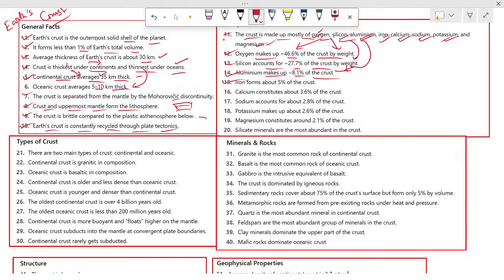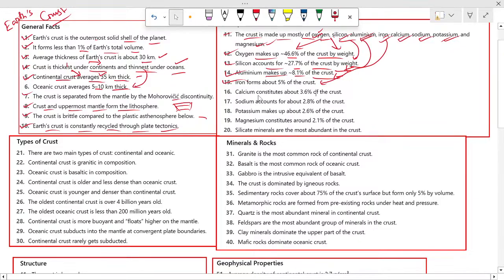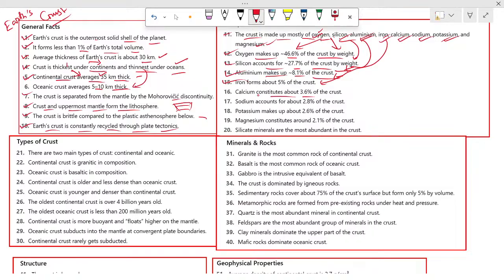Iron forms about 5% of the crust. This is the fourth. Calcium constitutes about 3.6% of the crust. Sodium accounts for about 2.8% of the crust. Potassium makes up about 2.6% of the crust. Magnesium contains about 2.1% of the crust.